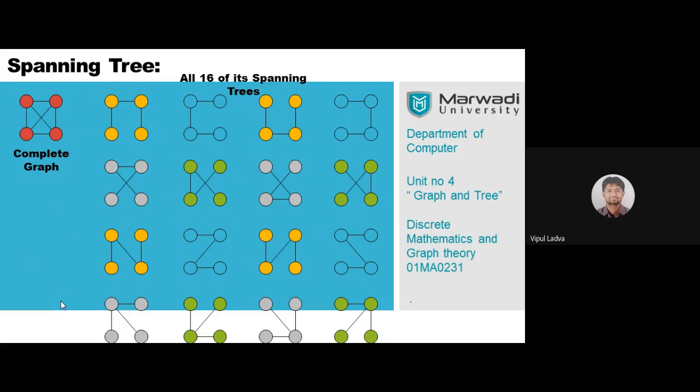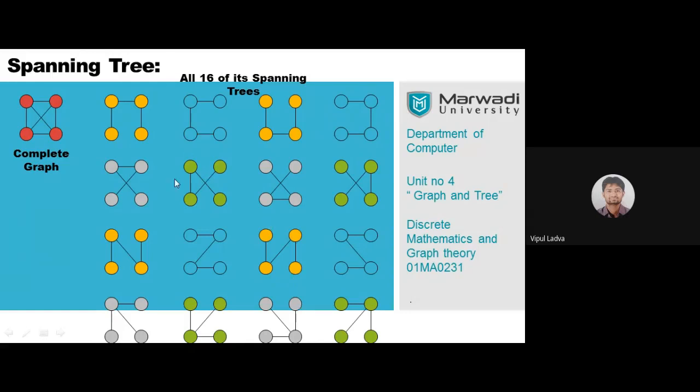Are we good with this? Now, if you count that number, then we have 1, 2, 3, 4, 5, 6, 7, 8, up to 16. You have 16 different trees. All those 16 are a simple graph, and none of them includes any cycle. Look, none of these 16 has a cycle. So all those 16 are trees.